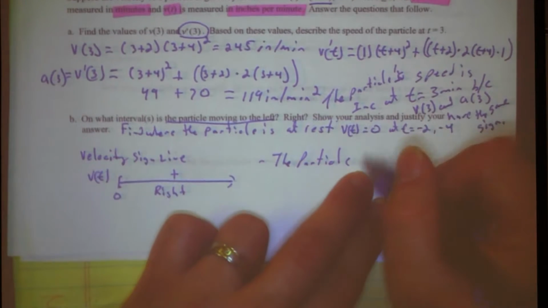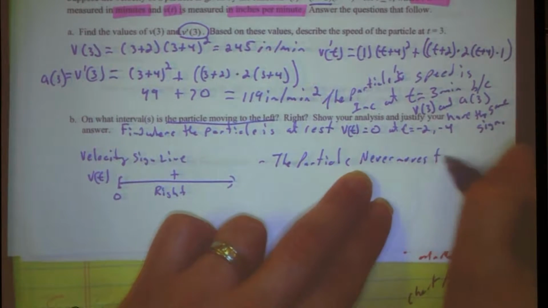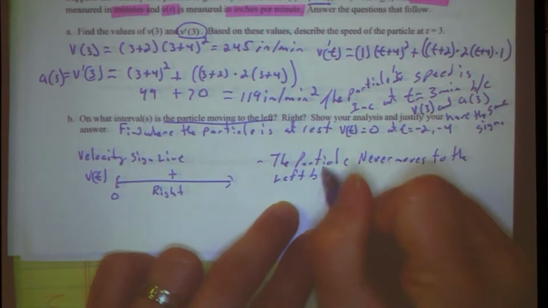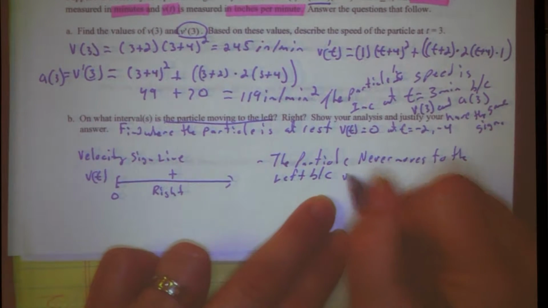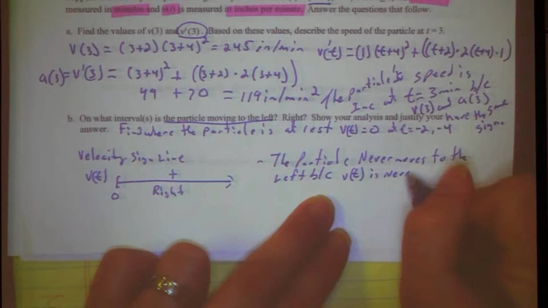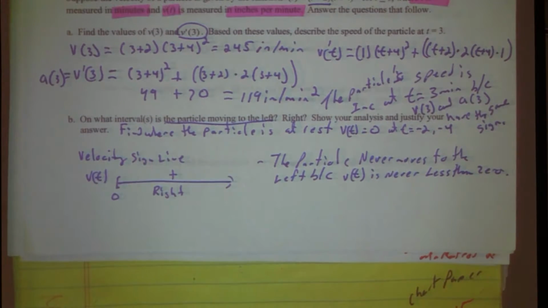So the particle never moves to the left. Okay, because? V of t will never be less than 0. V of t is never less than 0. Okay, meaning that the velocity is never negative, right?